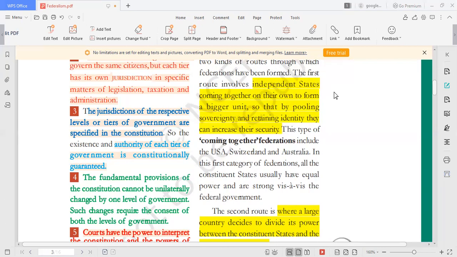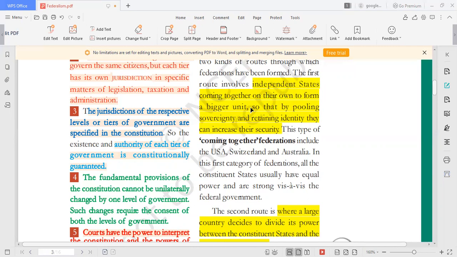If they are little nations, there is a possibility of attack by colonialism or by conquest. So they wanted to strengthen their power as they are small nations. So they will come together on their own. Independent small nations will come on their own to form a bigger unit.